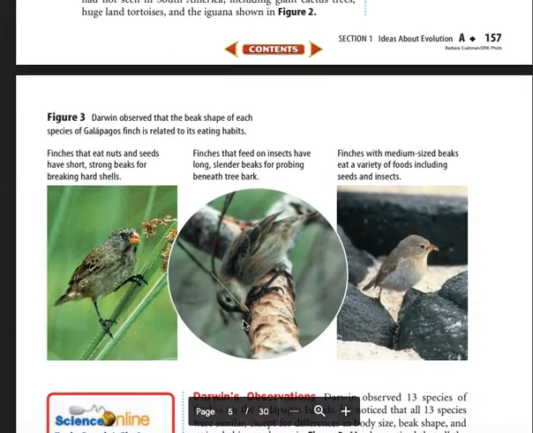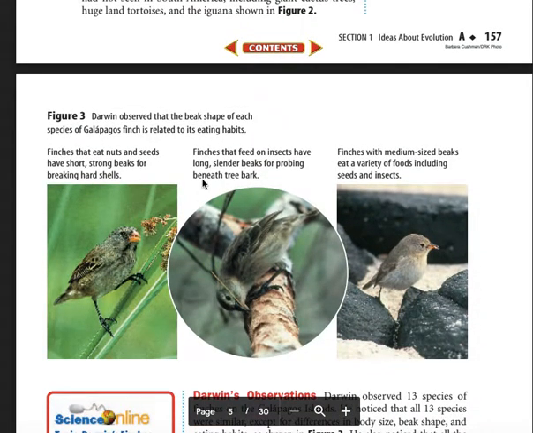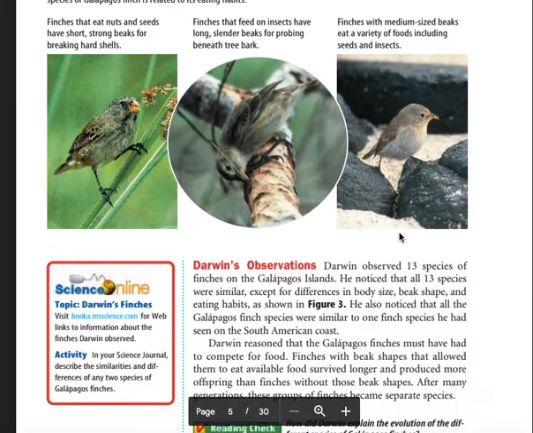Figure 3. Darwin observed the beak and shape of each species of Galapagos finch is related to its eating habits. Finches eating nuts and seeds have short, strong beaks for breaking hard shells. Finches that fed on insects have long, slender beaks for probing beneath the tree bark. Finches with medium-sized beaks eat a variety of foods, including seeds and insects.